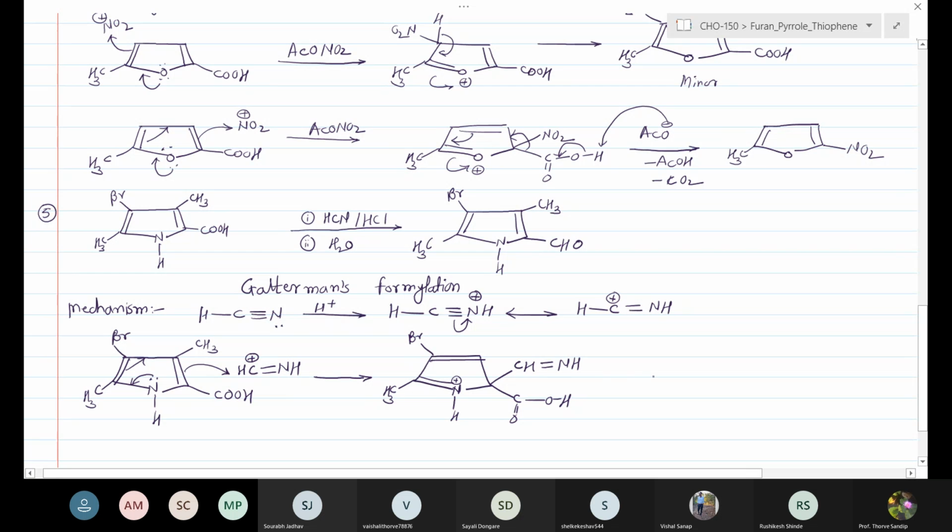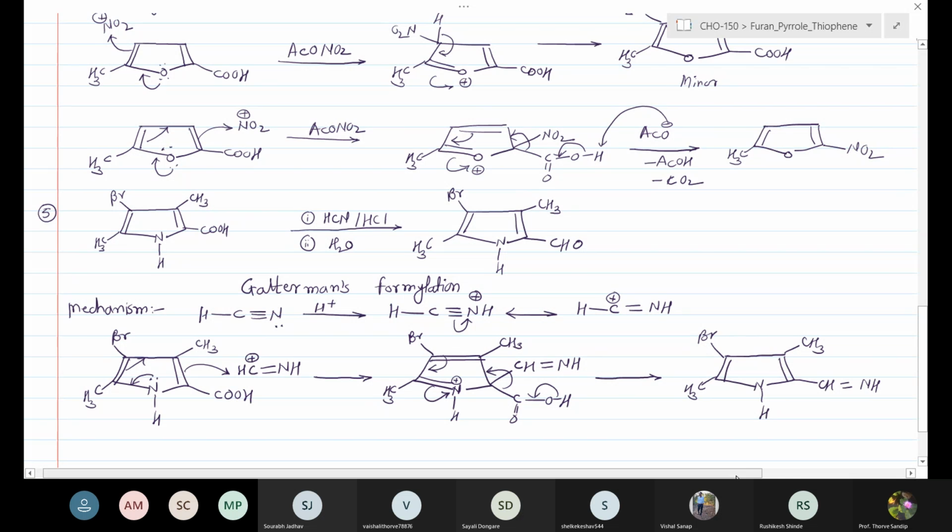Okay, next step is the CH3 group is here. Next step is the aromatization of the pyrrole ring, which neutralizes the charge on the nitrogen. As we neutralize the charge on the nitrogen, we get the NH double bond. This ring system is as it is, the other substituents remain as they are. Now here we get the CH double bond NH. Okay, the CH double bond NH.